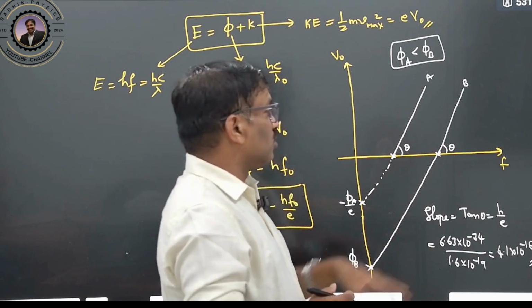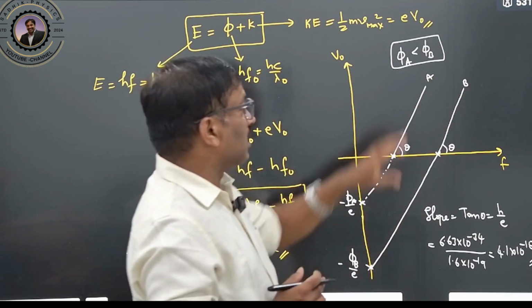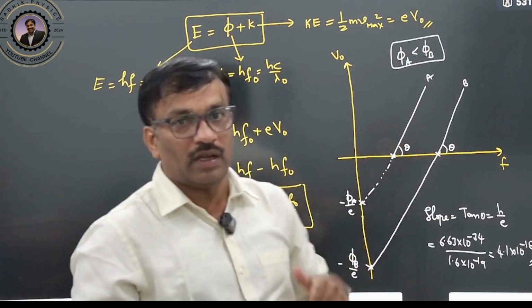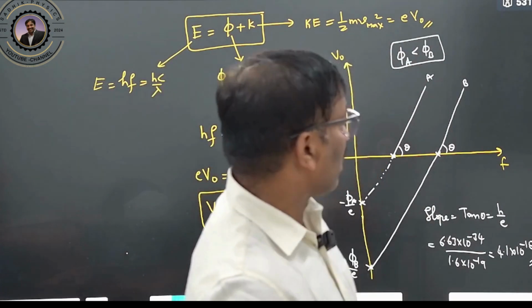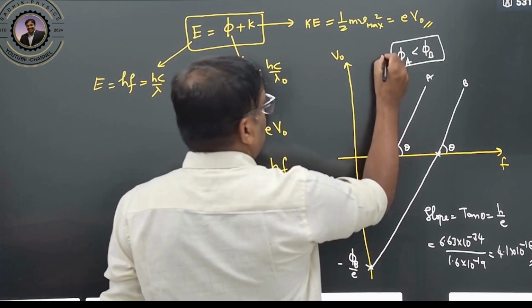So easy emission will not take place for B, while for A the emission takes place easily. That's why this type of material is used for photovoltaic cells or solar cells. Clear?